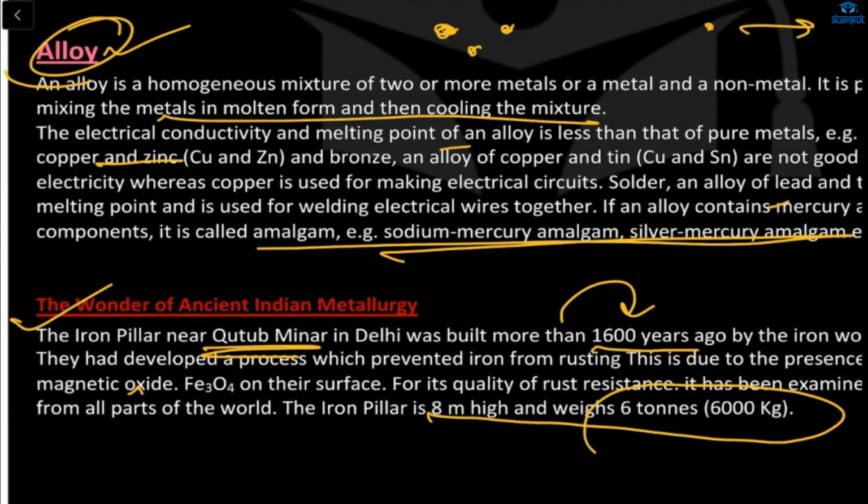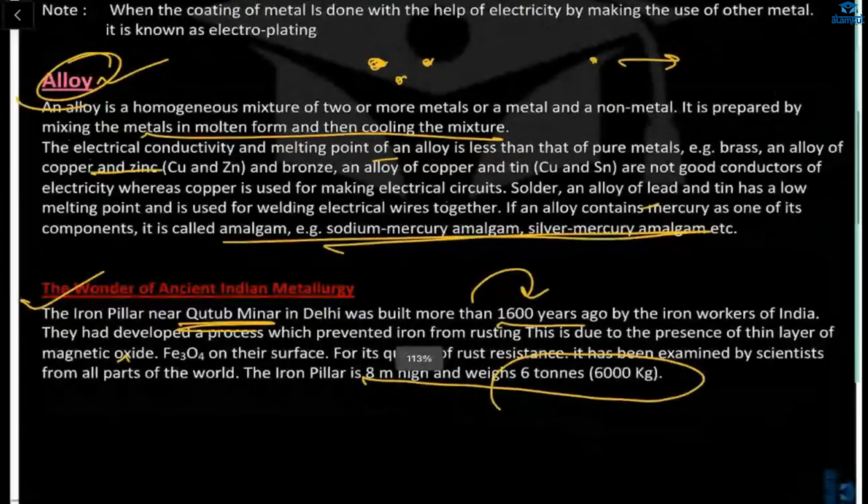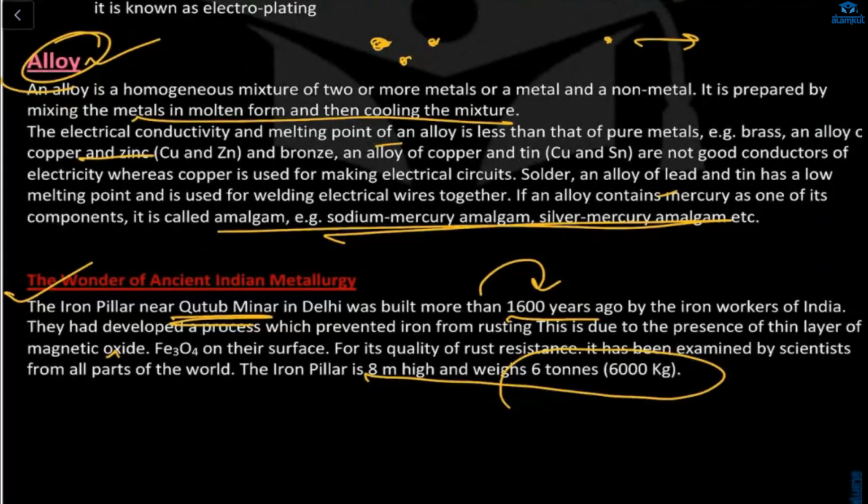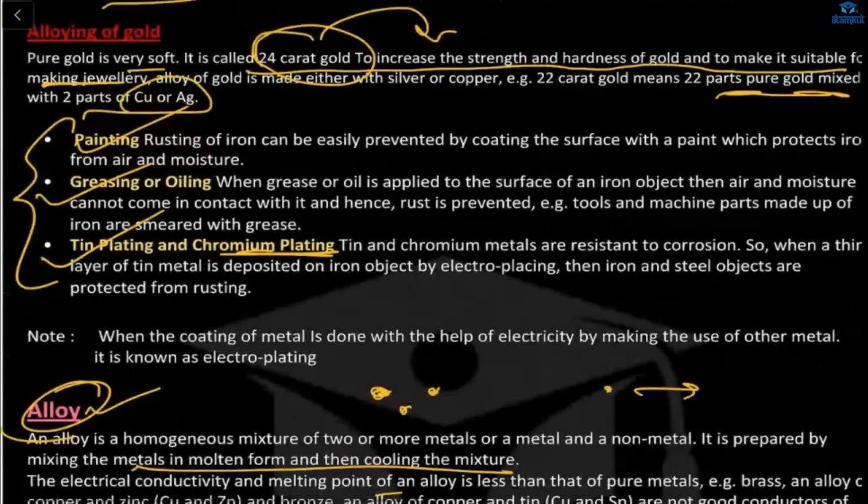The iron pillar near Qutub Minar in Delhi was built 1600 years ago by the iron workers of India. They developed a process which prevented iron from rusting. This is due to the presence of a thin layer of magnetic oxide, Fe3O4, on the surface. Its quality of rust resistance has been examined by scientists from all parts of India. The iron pillar is 8 meters high and weighs 6 tons. To prevent corrosion, they put this thin layer of oxide on the metal.